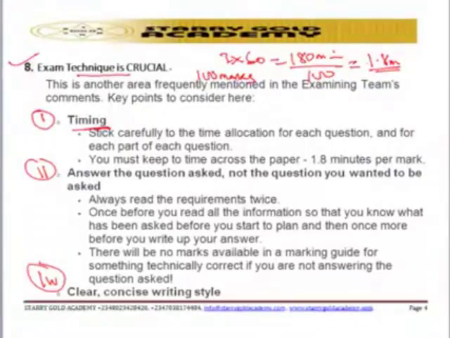So if you are given a question, for instance, maybe the question is 20 marks, what you need to do there is to multiply 20 marks by 1.8. Definitely you are having 36 minutes. So you are spending 36 minutes on the question. So once you are attempting the question and you have spent the 36 minutes on it, what you need to do is to leave the question, then go for the others.